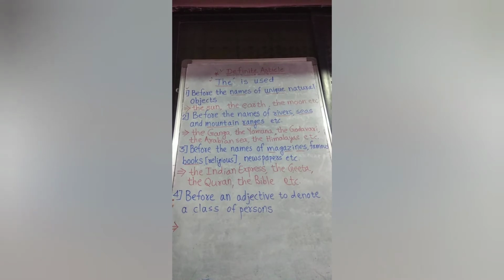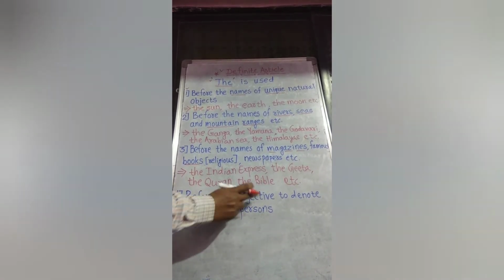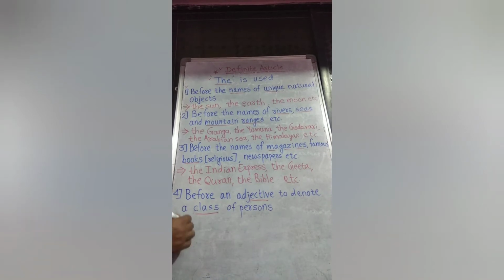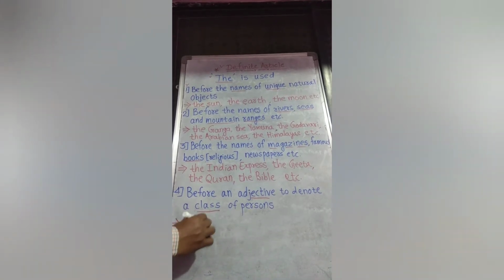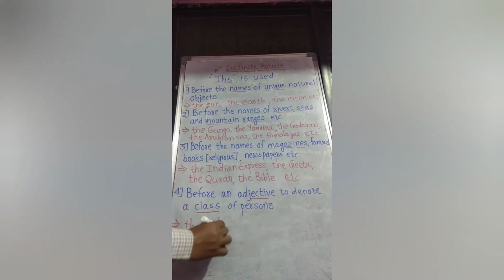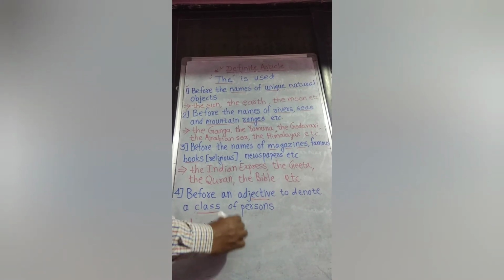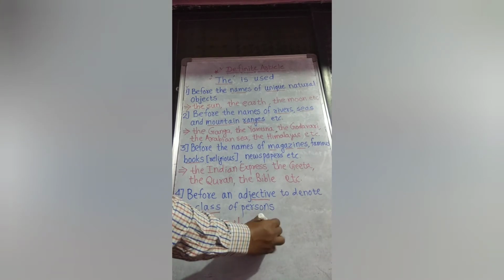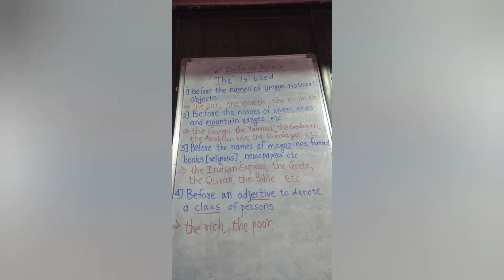Now we move on to rule number 4. Before an adjective to denote a class of persons. For example, the rich. The rich means all the rich people. The poor means the poor class of the people.